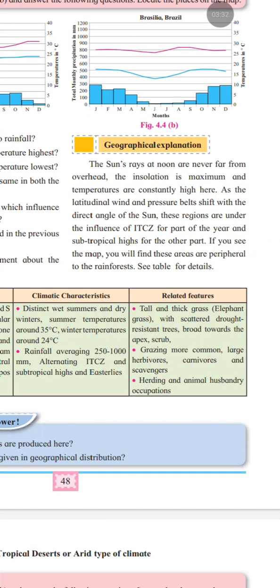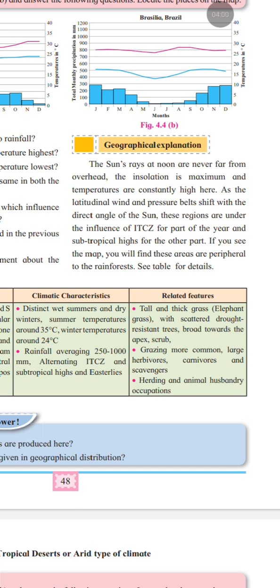So tropical savanna climate. This climate is mainly found between 10 degree and 20-degree north and south latitudes. Here also the sun's rays are almost overhead, so the temperature remains high throughout the year. But the main characteristic is the presence of distinct wet summers and dry winters.